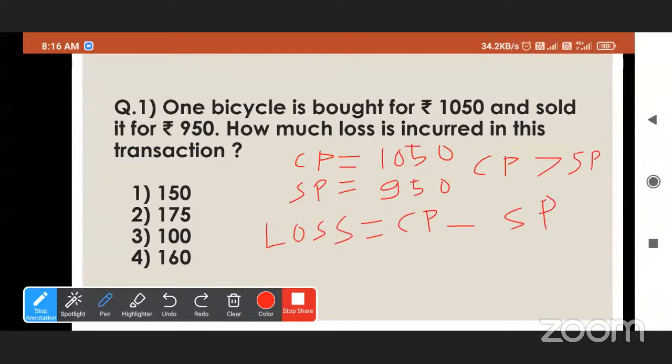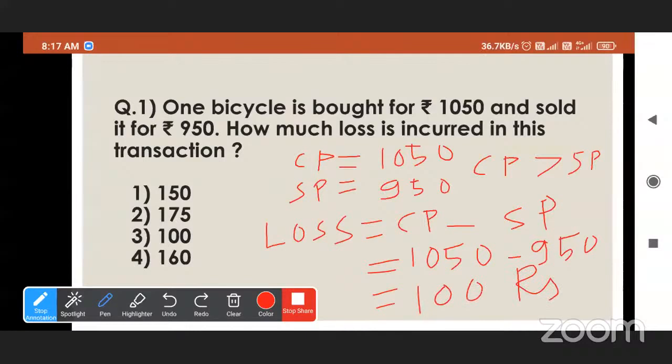So here cost price is 1050 minus 950. So 1050 minus 950, we will get 100 loss, 100 rupees. So which option is correct? Third one. Okay, good.